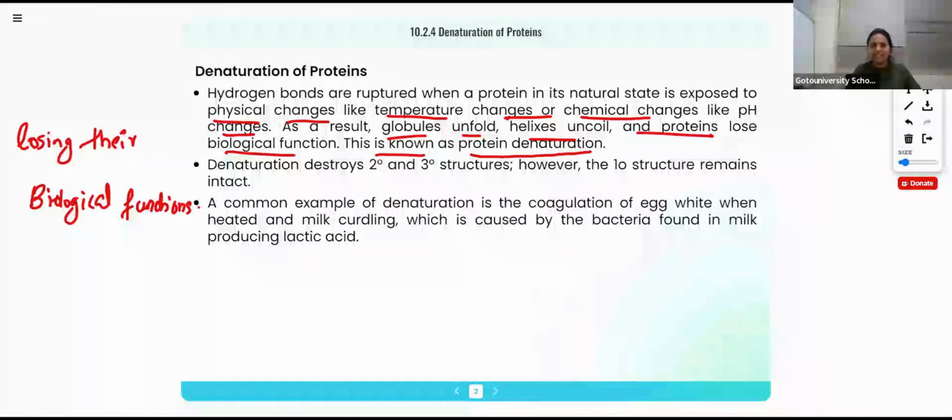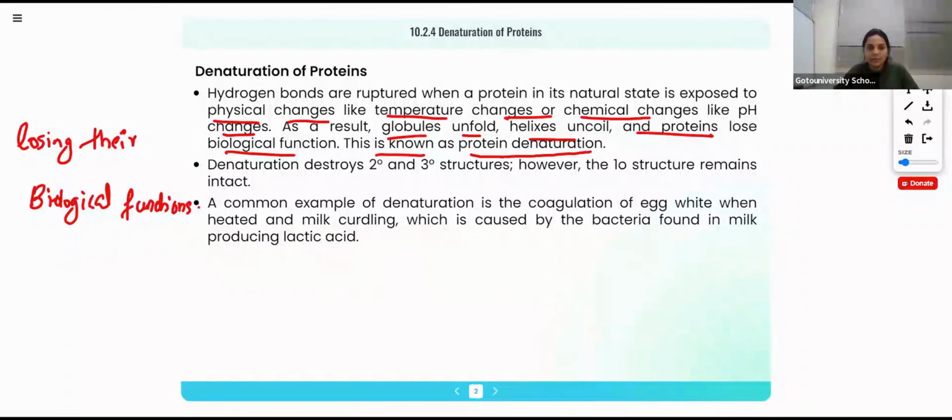What do you mean by physical change? Like temperature change, pH change, or some other chemical change, because this changes the sequence. So the entire properties of the protein will change, the entire function. Suppose a protein does a particular function. When the sequence is changed, the protein is not able to do that function. It means the protein is undergoing denaturation.